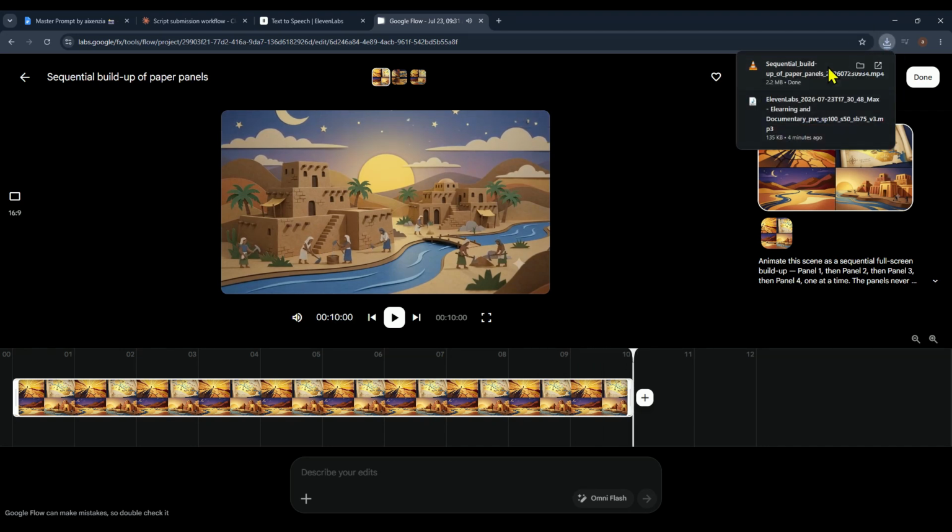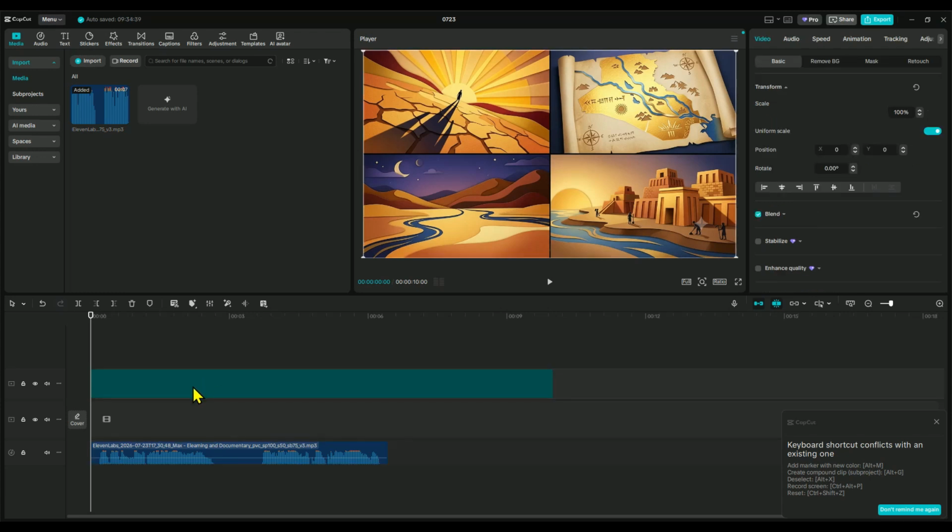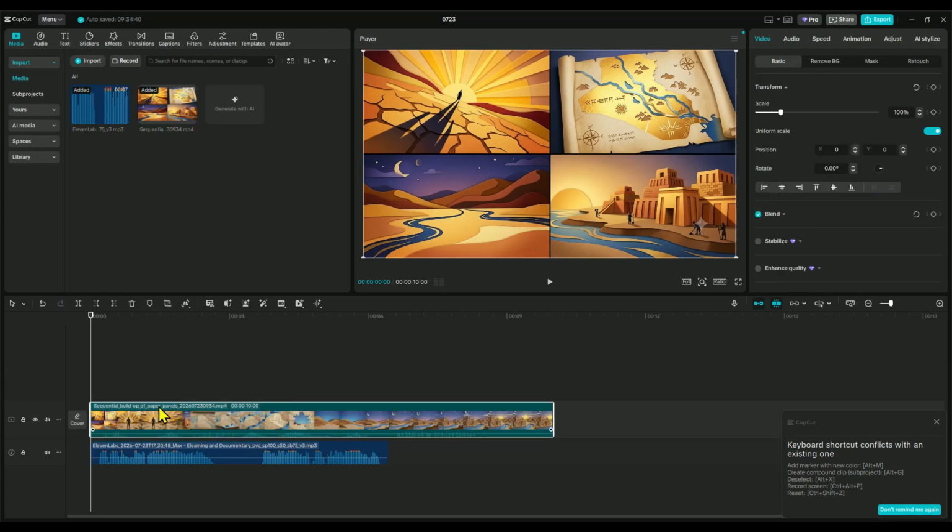Once the animation is ready, download the scene and import it into your video editor. Now, here's something you'll want to check.